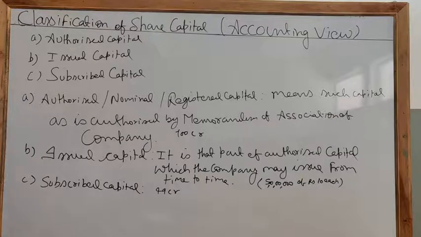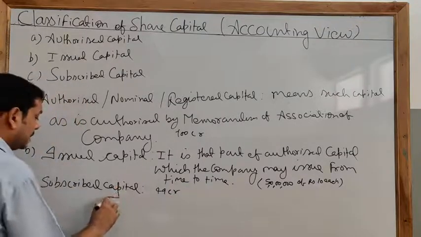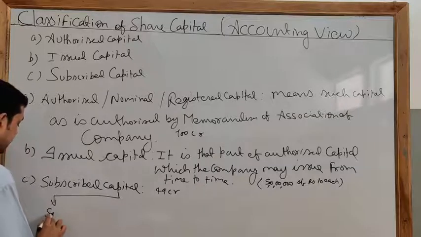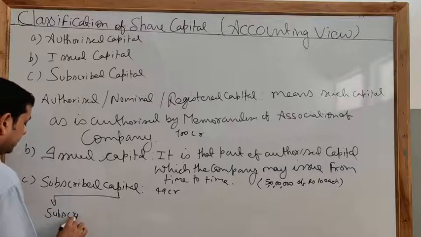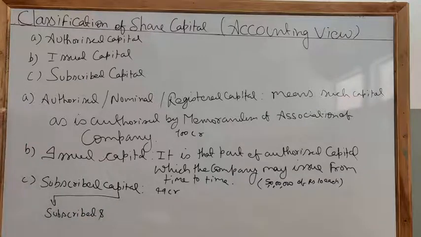Clear? Now 1 crore is not subscribed. Subscribed capital is of two types. First is subscribed and fully paid up.